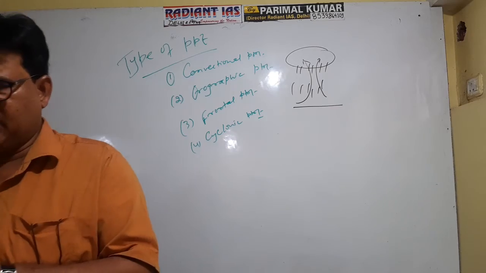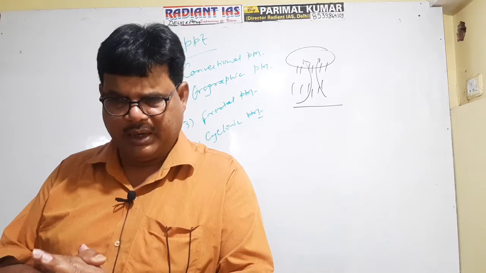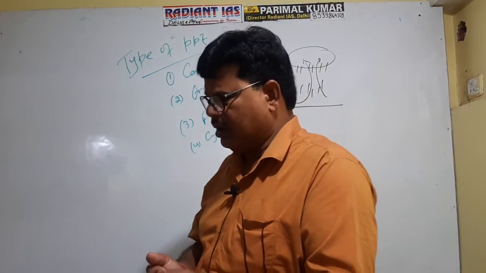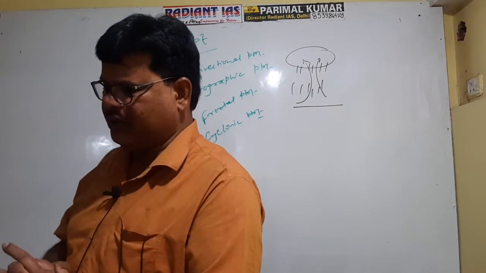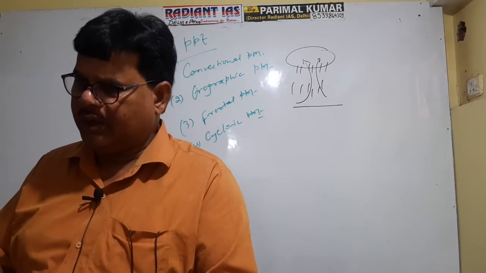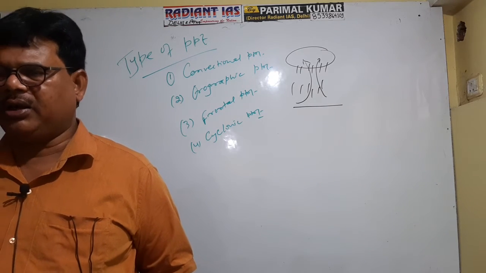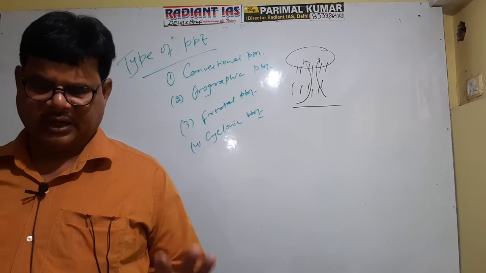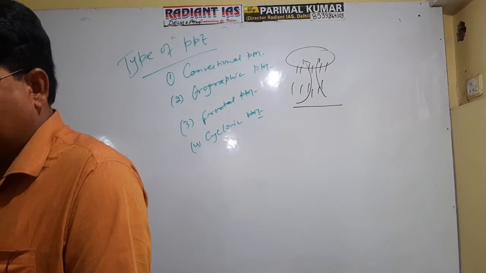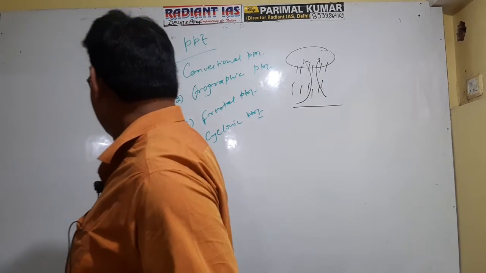Okay, and convectional rainfall is the chief characteristic of the equatorial zone, that is the equatorial low pressure belt. Getting well now? Right? In the equatorial belt, or equatorial type of climate, I had said that every day up to 2 p.m. intense convectional phenomena occur. In the evening, every day intense convectional rainfall occurs, and in the night the sky remains clear. Okay. So what is the characteristic of the equatorial zone? It is clear na? Getting well? Okay. Now see, second is orographic.